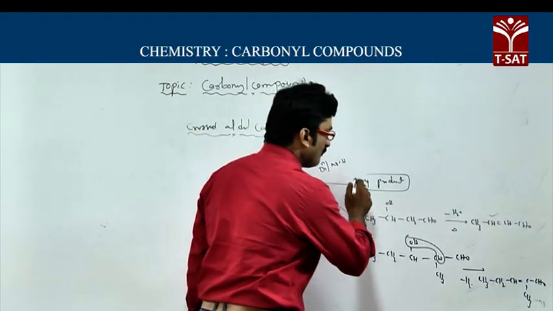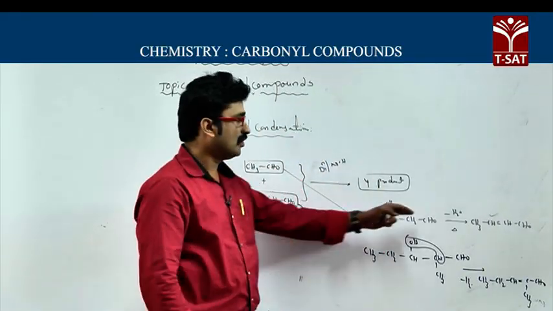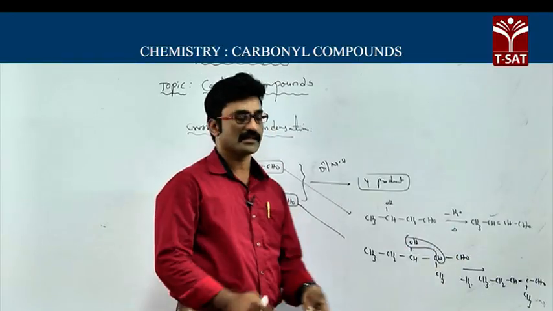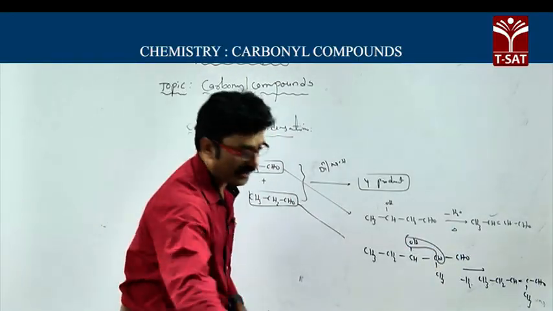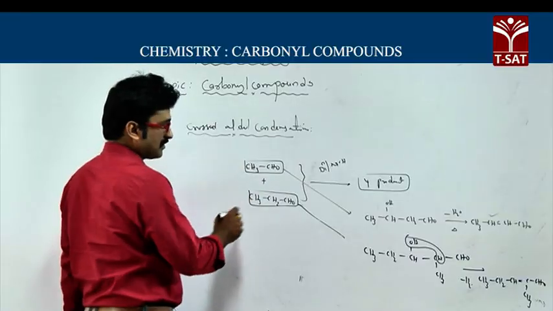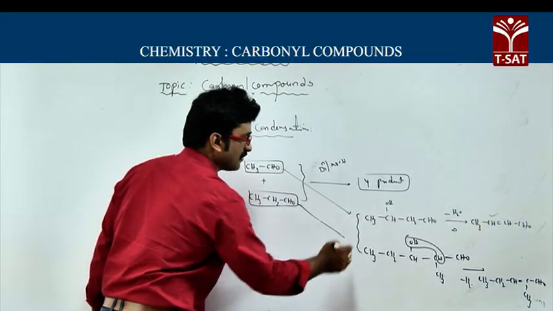So out of four products we will get 2 self condensation products and 2 crossed products. Now we will go for the crossed products. These are the self condensation products.